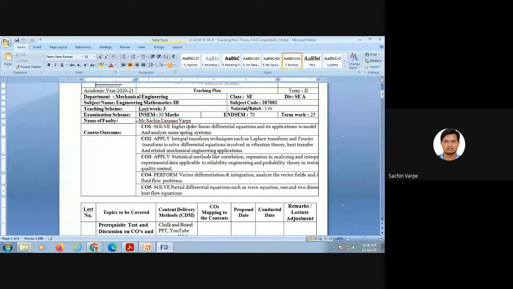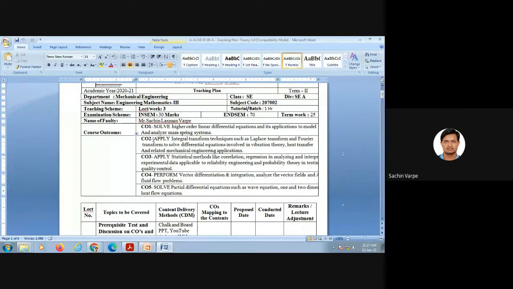But now we are going to discuss here the solution of differential equations of higher order, of course, and their applications to the mechanical engineering field, like modeling and analyzing mass spring systems. So there are various different applications according to the branch, according to the field. Electronics and telecommunication students have applications to electric circuits. Civil engineering students have applications to bending moments, likewise. Okay, so according to the field, applications of differential equations change.